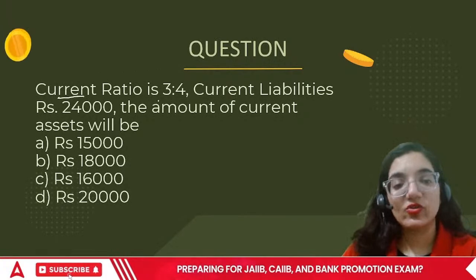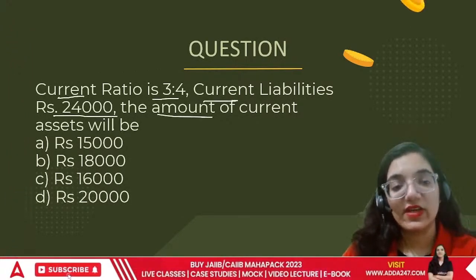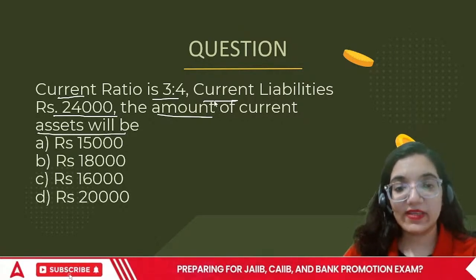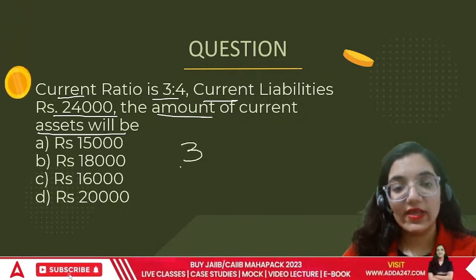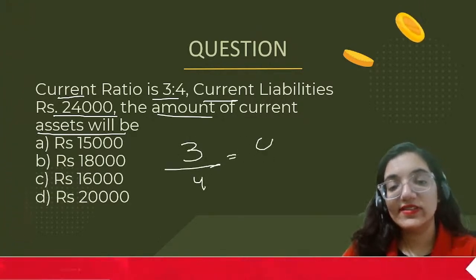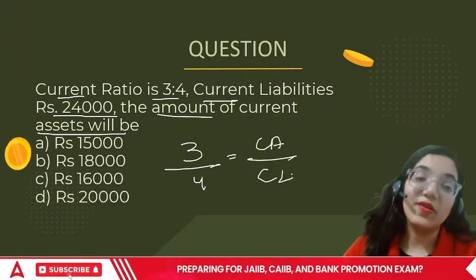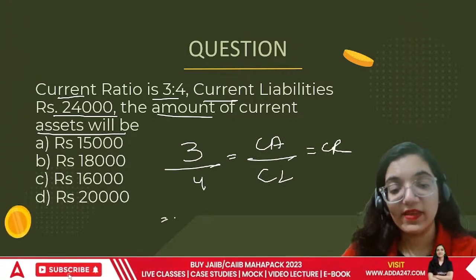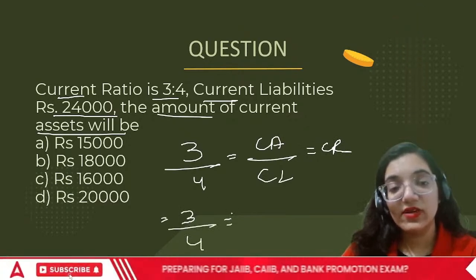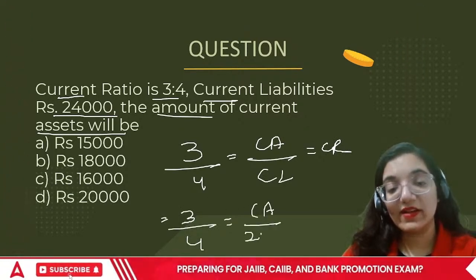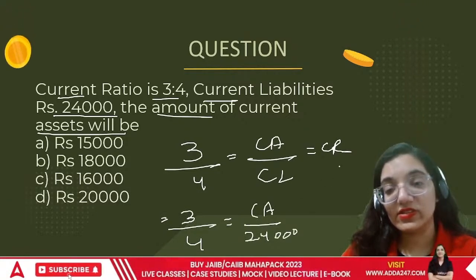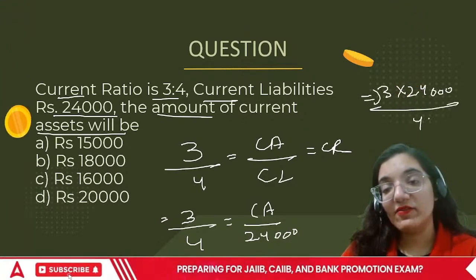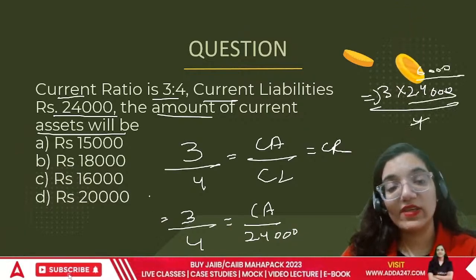There is a current ratio of 3:4, current liabilities of 24,000. What is the value of current assets? Okay, let's look at this. 3/4 is equal to CA upon CL. That's the formula of current ratio, and they've given the ratio already. So 3/4 is equal to current assets, which I don't know, upon current liabilities of 24,000. So it turns out to be 3 multiplied by 24,000 divided by 4. And this comes out to be 18,000.